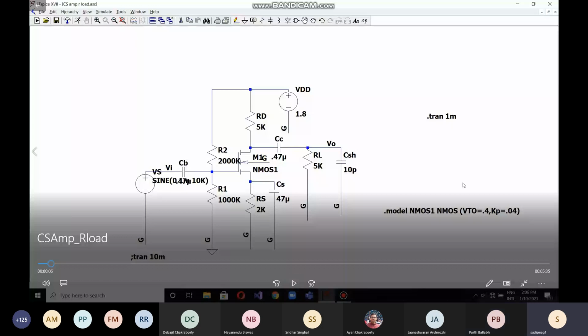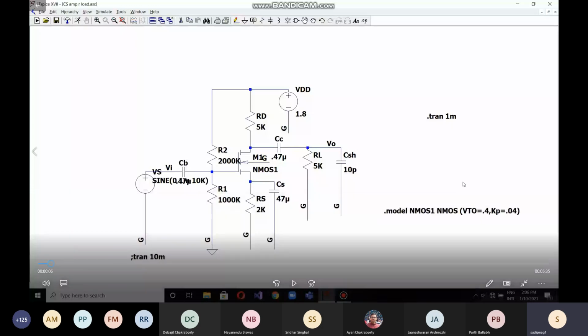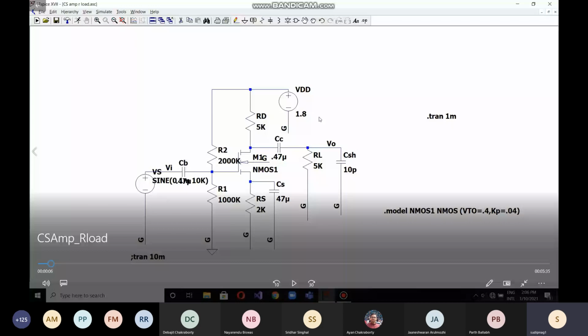Okay. So this is basically a standard common source amplifier, as he said, and he has set a sine wave at the input, and he has also set the values for all these components. Now we'll see, as I run it, each and every thing.